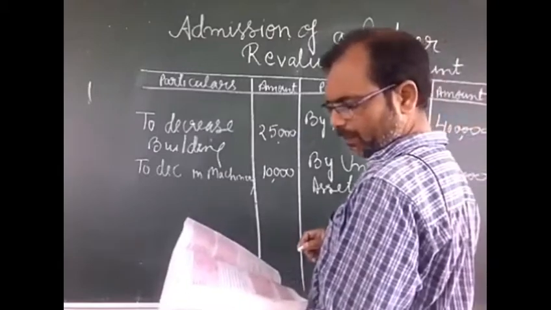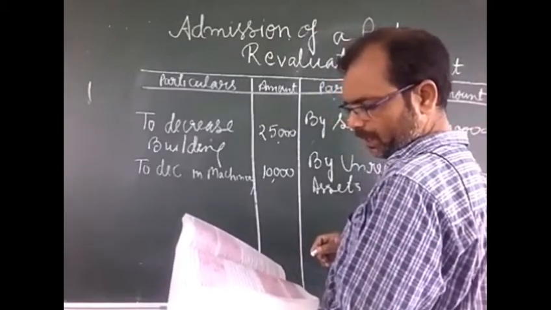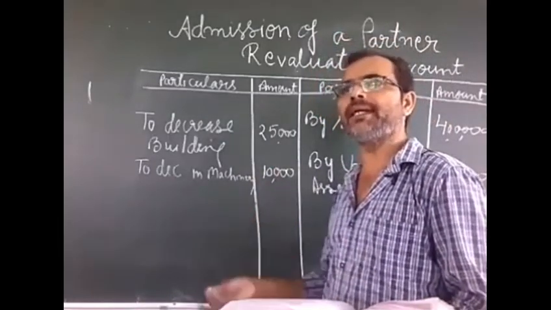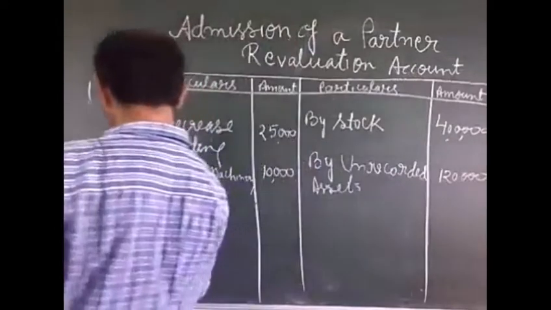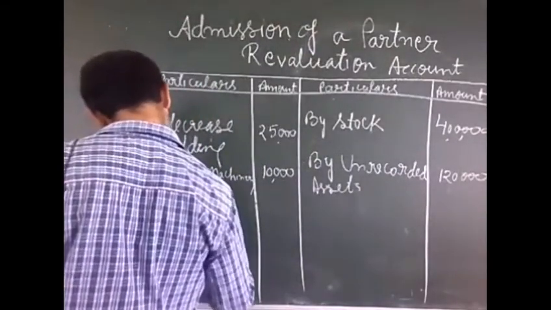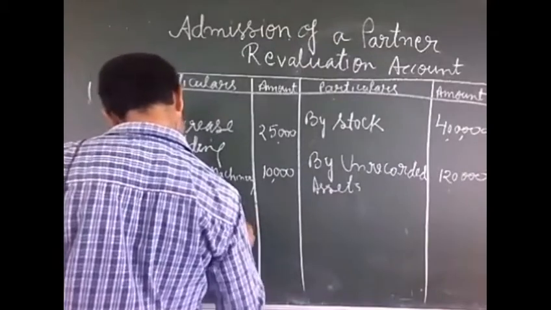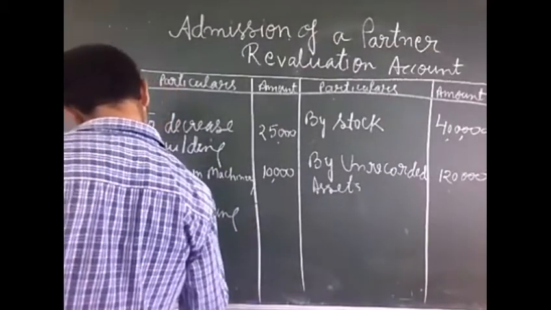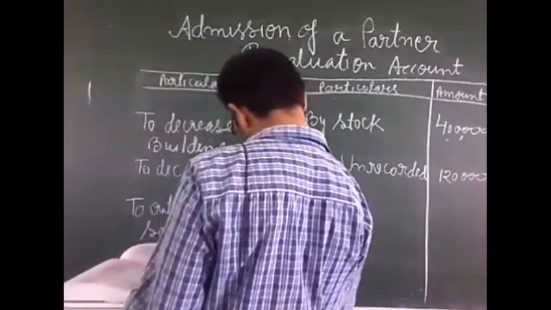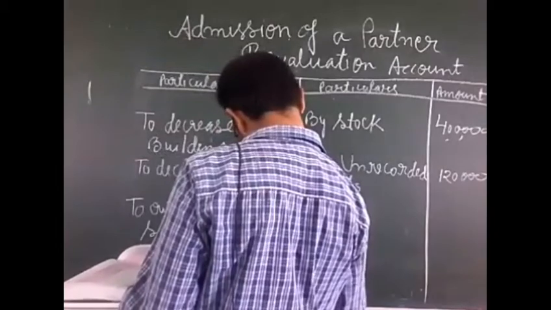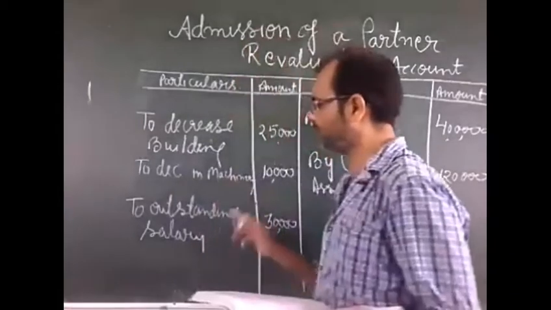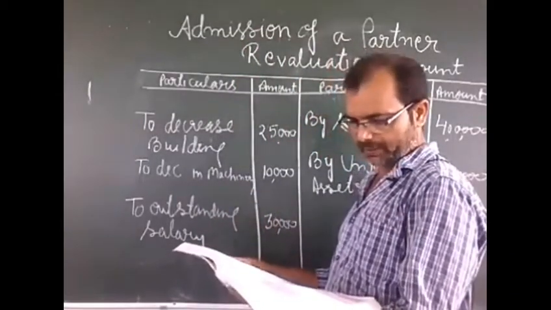The next is one month's salary, 30,000 rupees, outstanding, and outstanding is a liability. So we will write here: to outstanding salary, rupees 30,000. It will come on the debit side because it is a liability, and whenever a liability increases, it comes on the debit side.